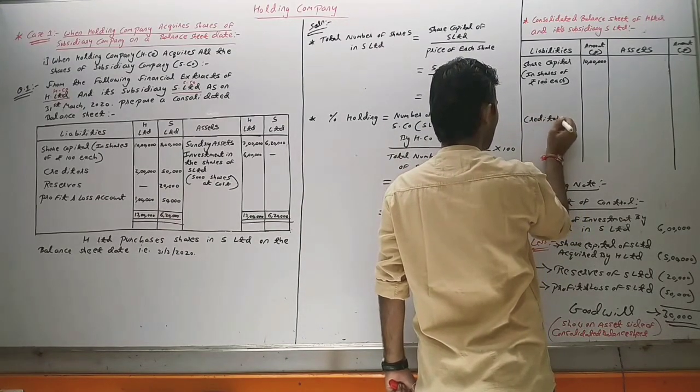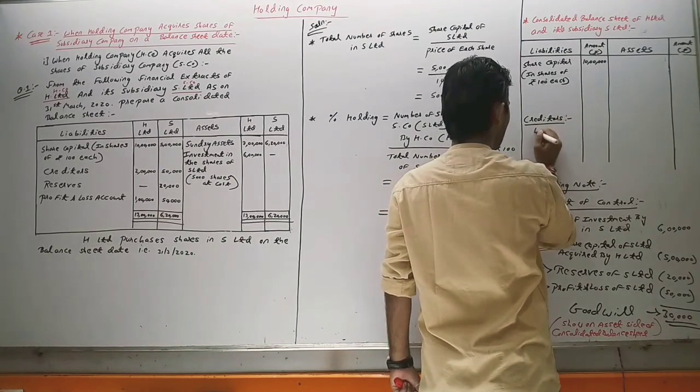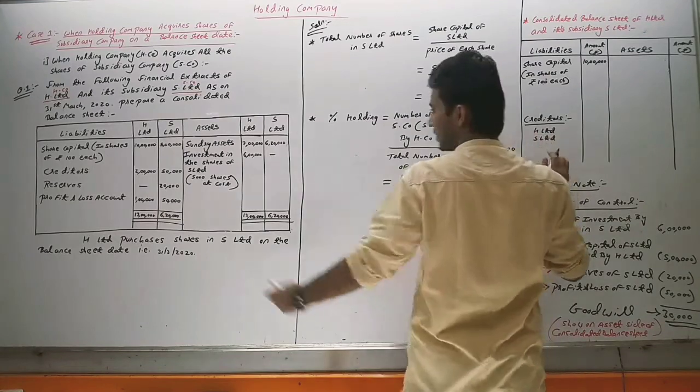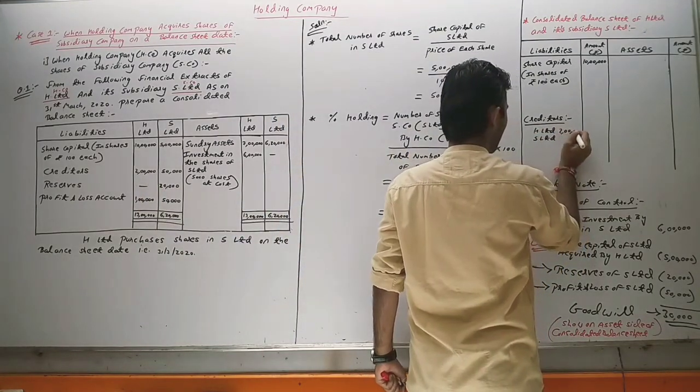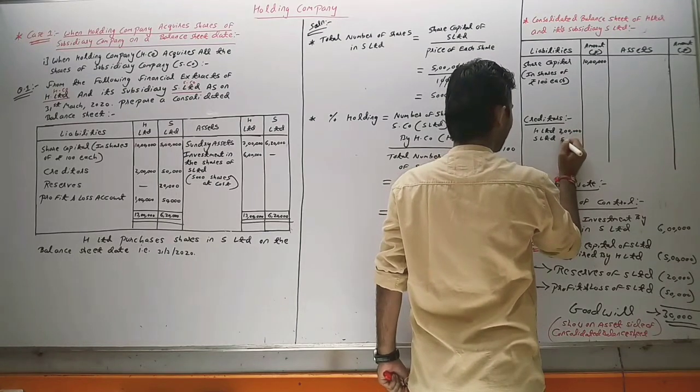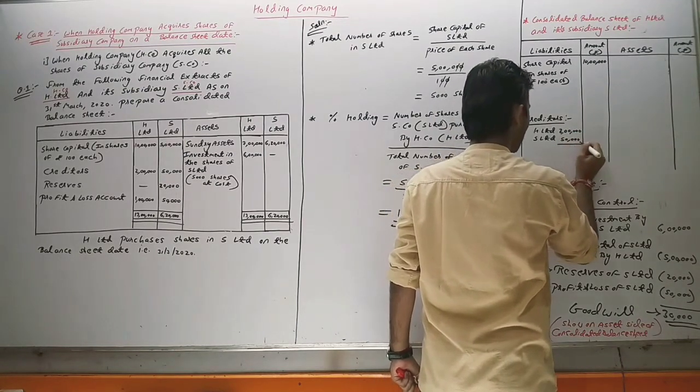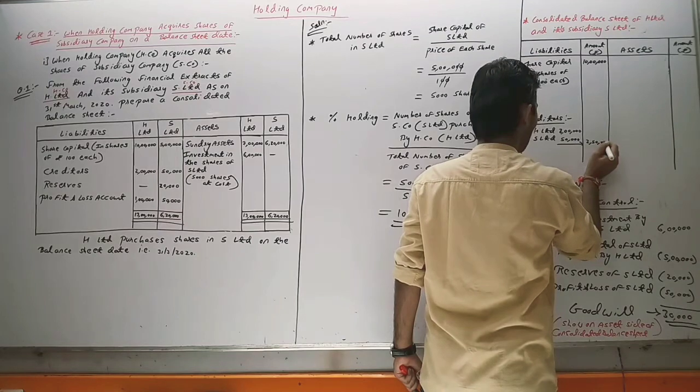Creditors: H Limited and S Limited. How much is H Limited's creditor? 2 lakh. And of S Limited, 50,000. So 2 lakh 50,000 in the outer column.